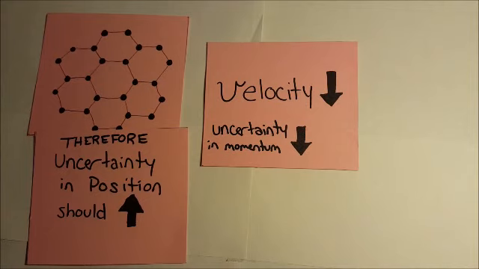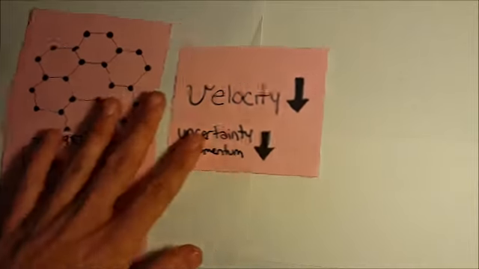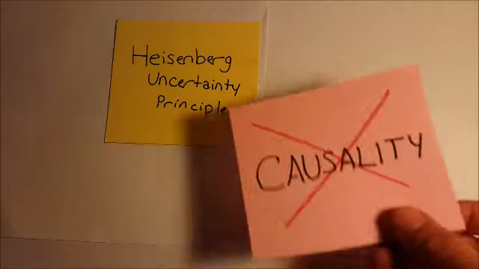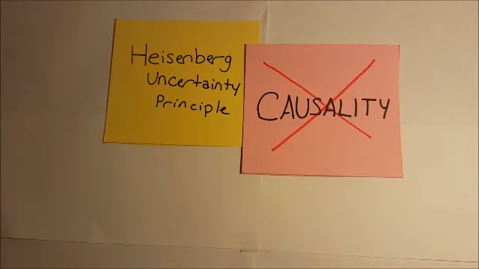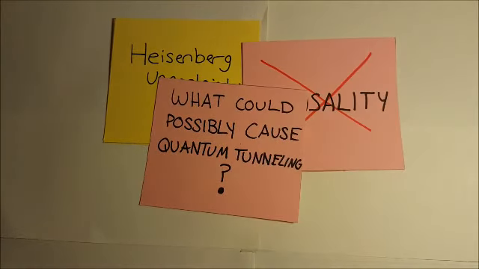Crazy, right? So, quantum tunneling shows us that particles can travel through barriers that they normally could not. It allows instantaneous motion, but it has its restrictions, which is defined by the uncertainty of position in the Heisenberg uncertainty principle. Lastly, quantum tunneling allows the appearance of a violation of causality, which is the principle stating that everything has a cause. However, physicists continue to question if tunneling can be triggered by some unknown quantum effect in our universe, or if tunneling just occurs without cause.